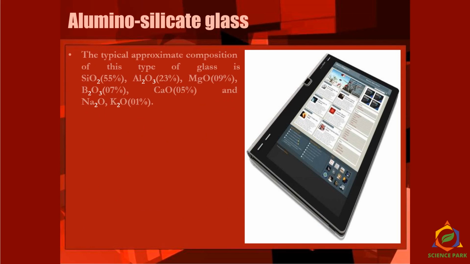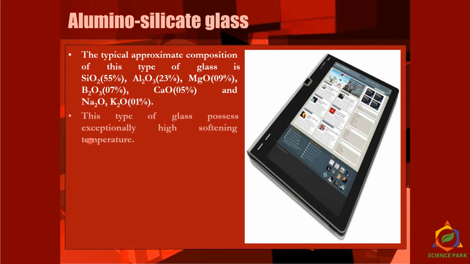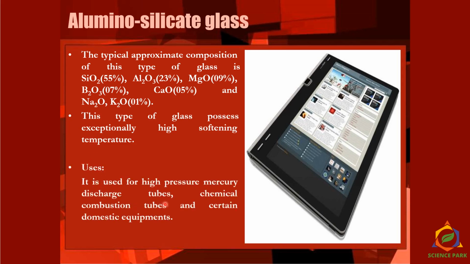Now let's see alumino-silicate glasses. There we use silica, alumina, magnesium oxide, boron oxide, calcium oxide and sodium oxide. This type of glass possesses exceptionally high softening temperature. Let's see the uses. It is used in high pressure mercury discharge tubes, chemical combustion tubes and in certain domestic equipment like taps and all.